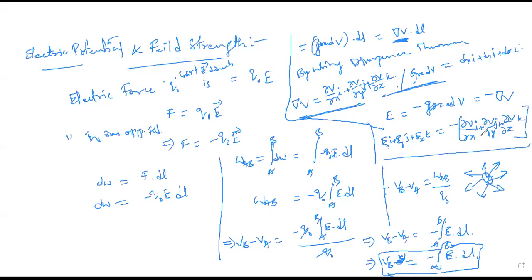This helps you while doing numericals. So from here Ex should be equal to minus dou V by dou X.